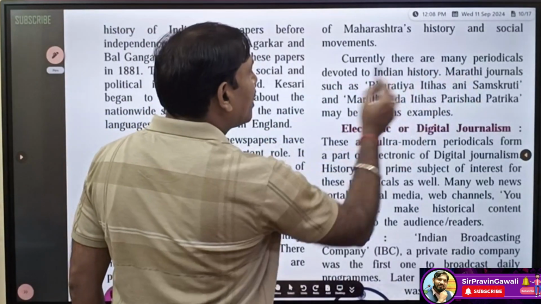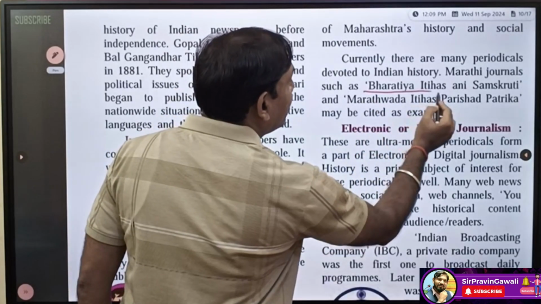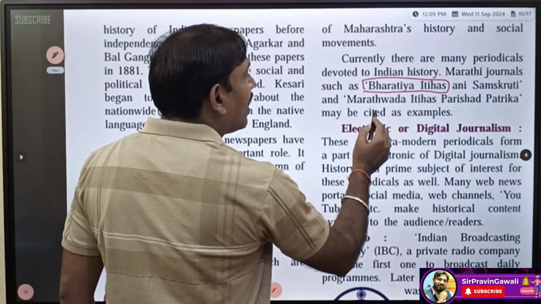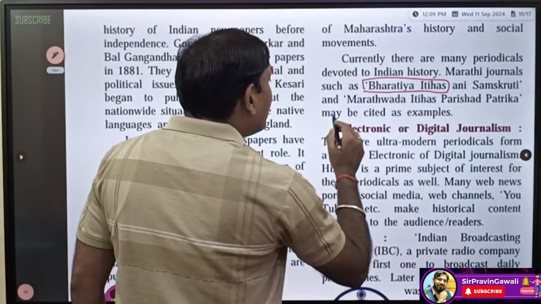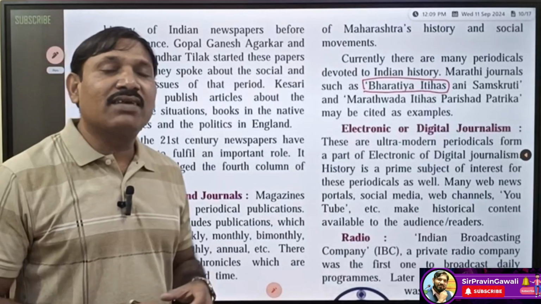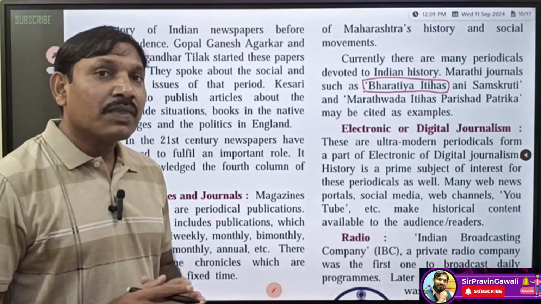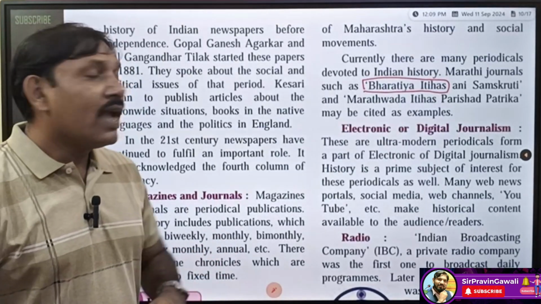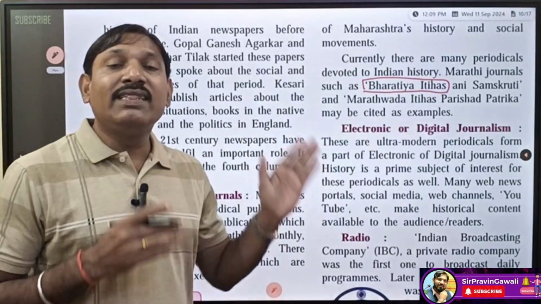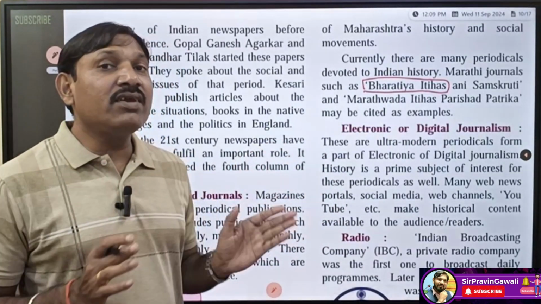Currently there are many periodicals devoted to Indian history. Marathi journals such as Bharatiya Itihas, Sanskriti and Marathwada Itihas Parishad Patrika may be cited as examples. At present also there are many magazines and journals, and most of the journals and periodicals are devoted to Indian history. Means in these magazines we are able to read about the historiography or history of India.